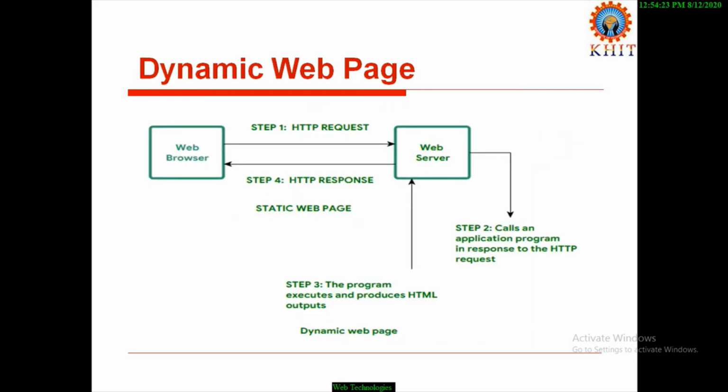Coming to the dynamic web page. In a dynamic web page, the web client sends the request to the web server by using a web browser.